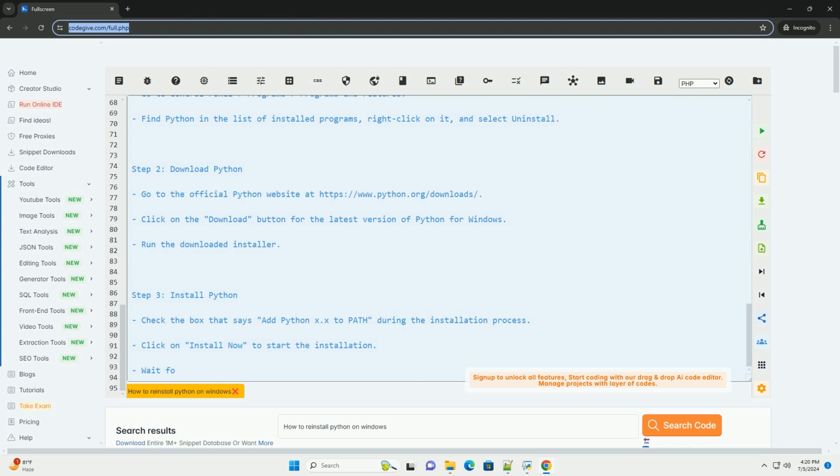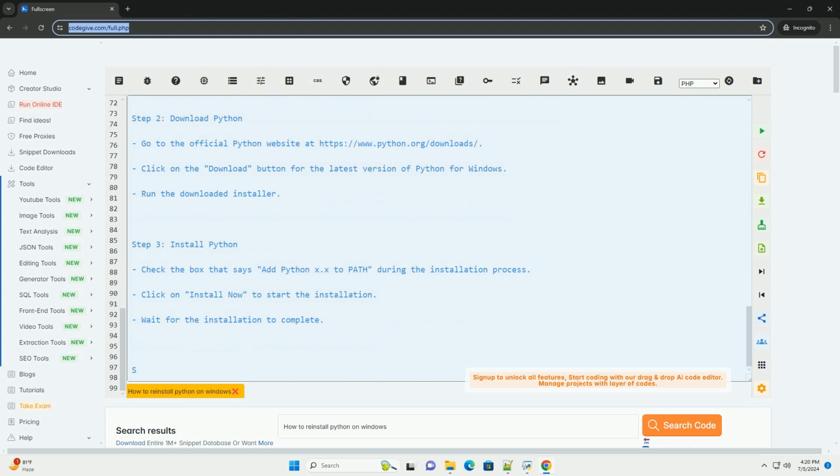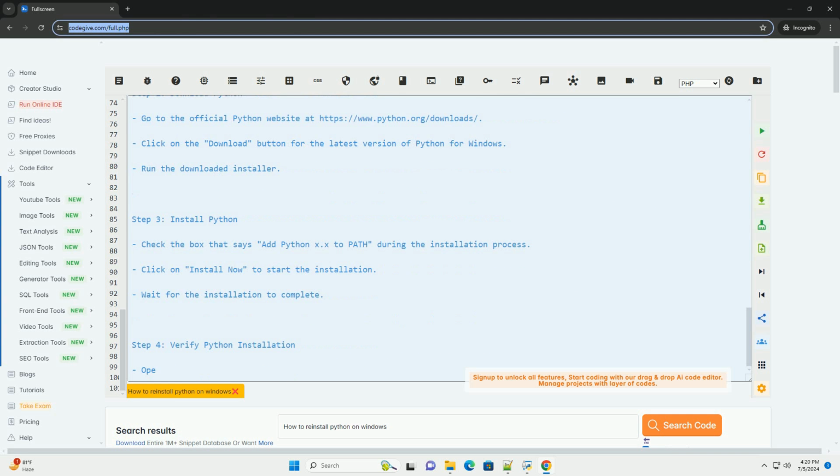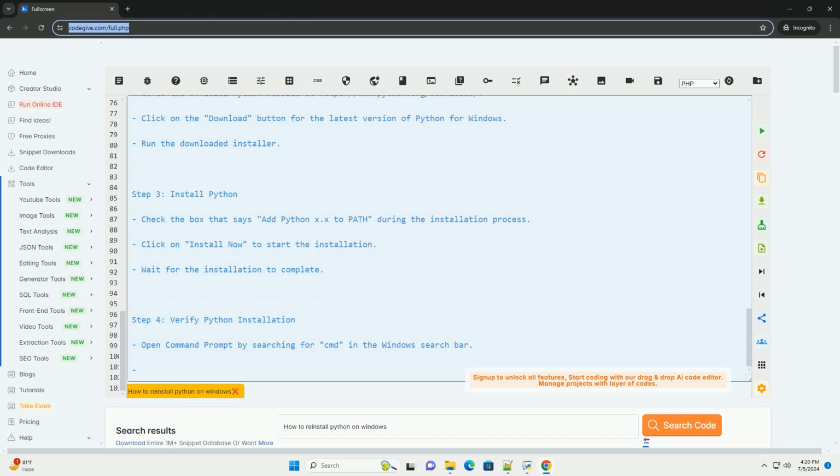Step 4. Verify Python installation. Open command prompt by searching for CMD in the Windows search bar. Type python --version and press Enter. You should see the installed Python version.